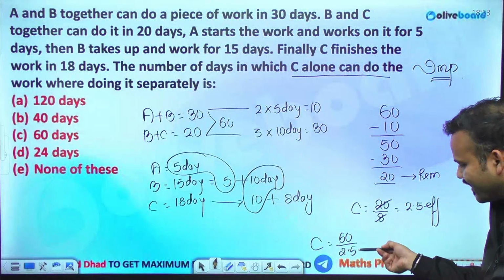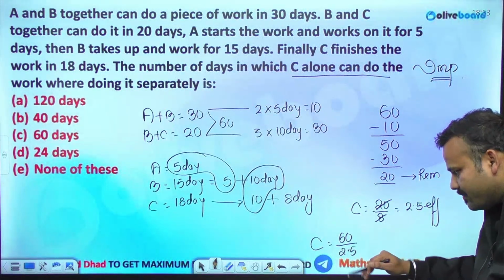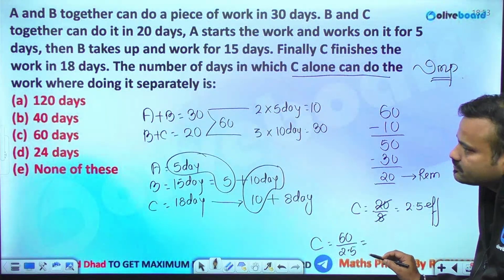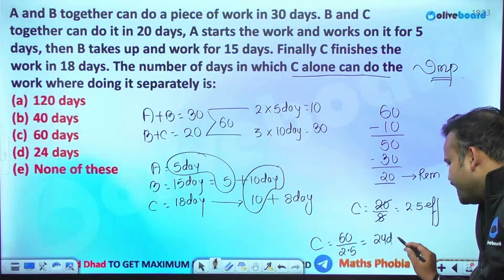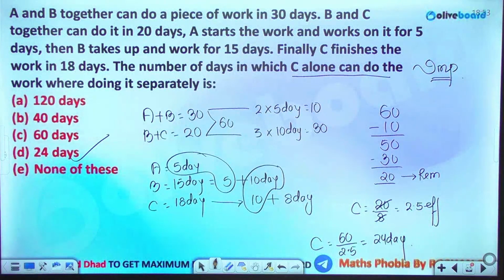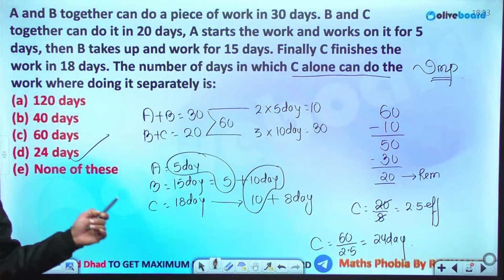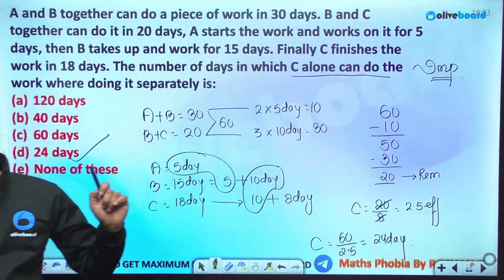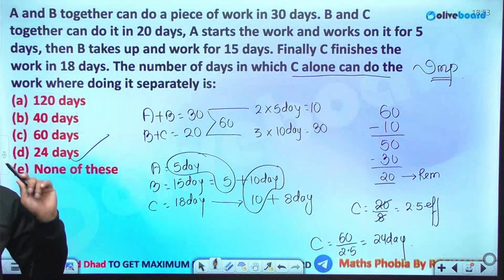So any number when divided by 2.5 should be multiplied by 4 first. So this is 24. So C will be completing the entire work in 24 days. Is it clear? Comment whether it's clear or not. Is it clear? Clear? So one method was via X and the other method was via breaking the number of days. Clear? Very good.